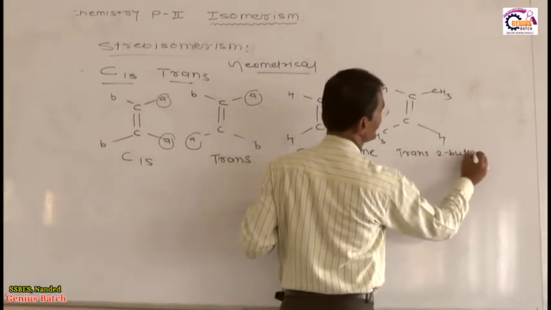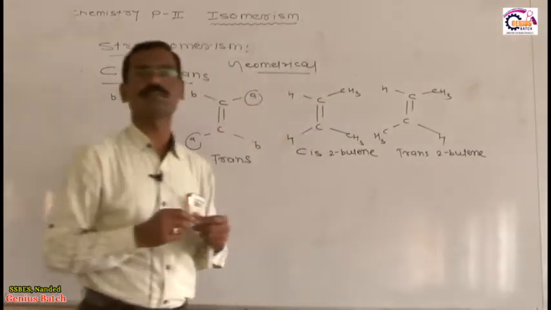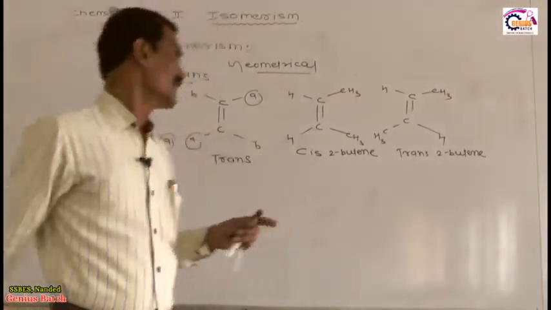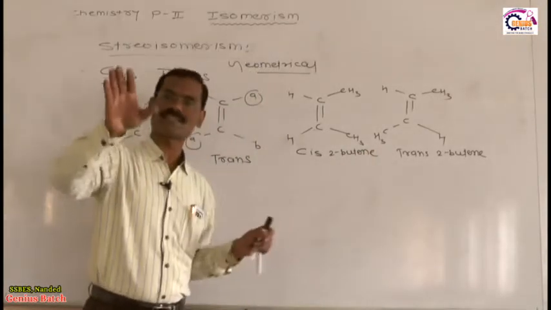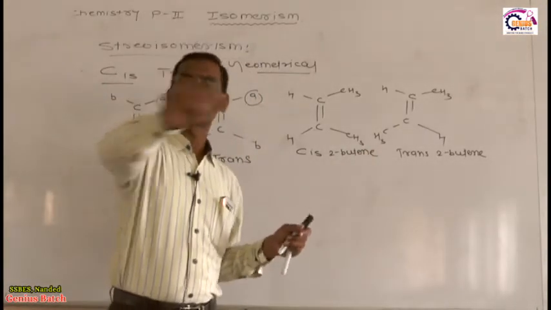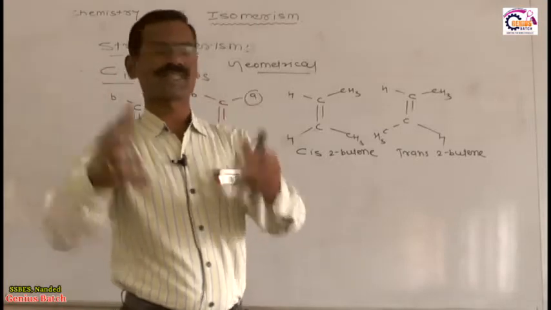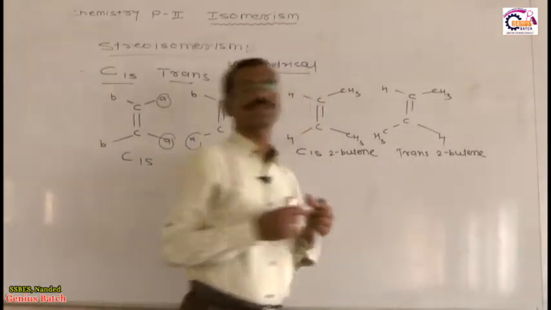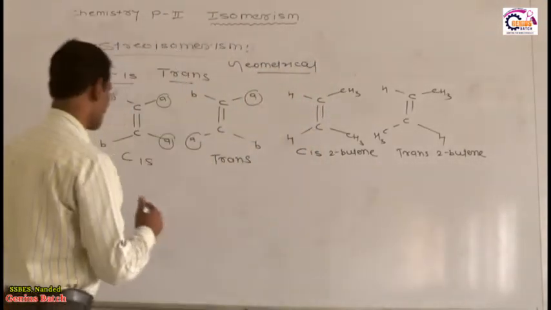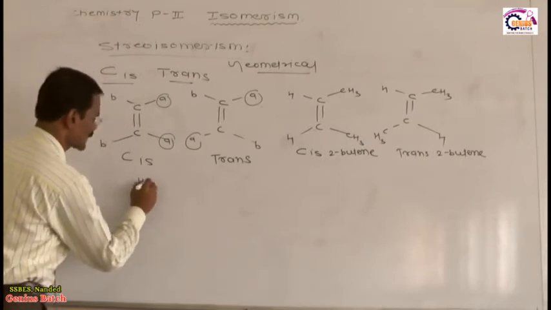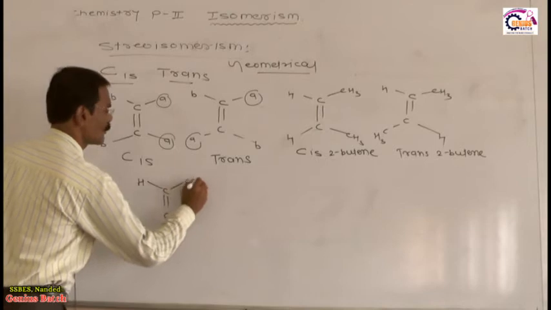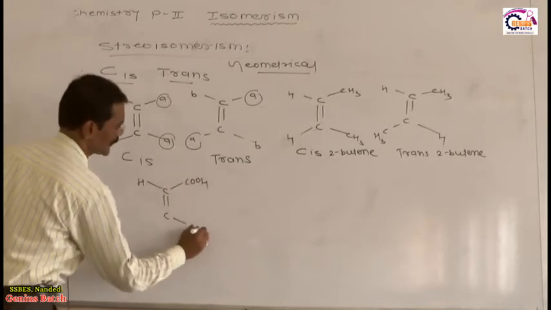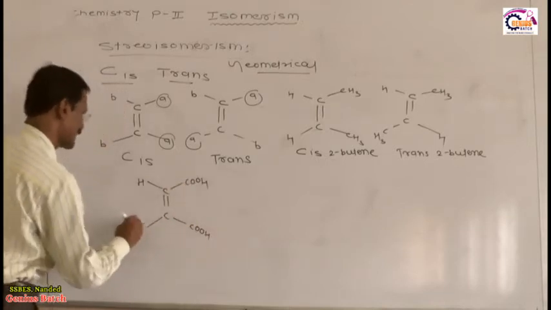It means that cis and trans are both part of geometrical isomerism. Why? They have the same molecular formula and structural formula, but they differ in the arrangement of atoms or groups in space. So this is cis-2-butene and trans-2-butene. For the next example, suppose I ask you the question: H-C double bond C, with COOH here, also COOH here, and this is H.